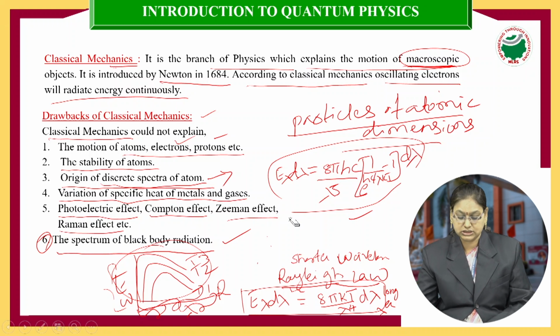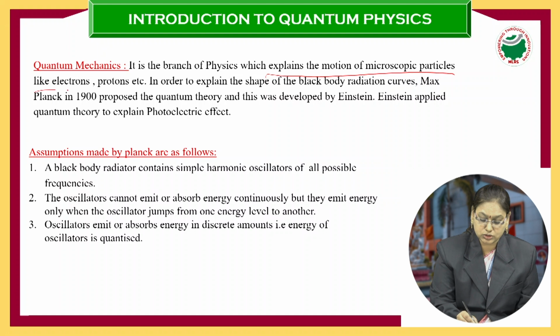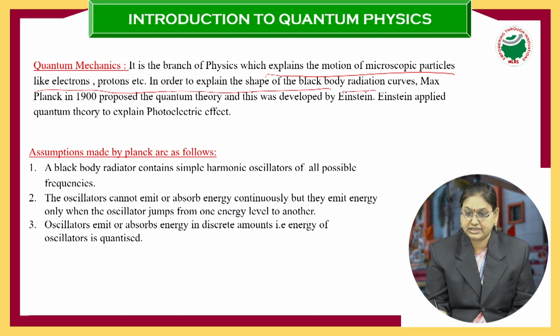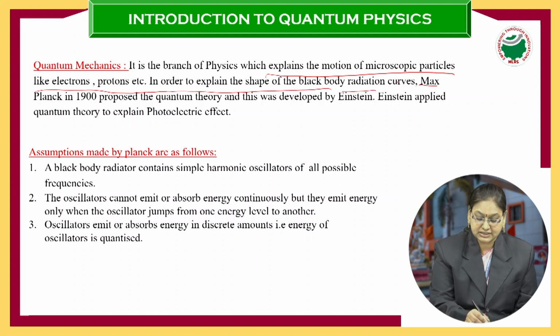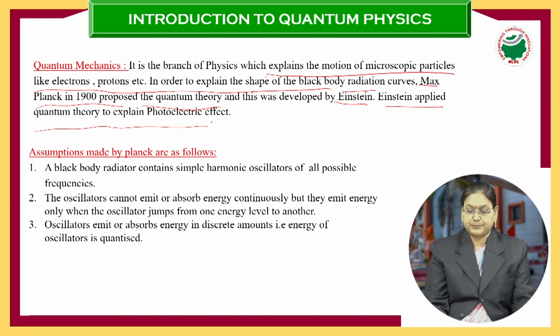Next we will see what quantum mechanics is. Quantum mechanics is a branch of physics which explains the motion of microscopic particles like electrons, protons, neutrons, etc. It developed in order to explain the shape of blackbody radiation curves. Max Planck in 1900 proposed the quantum theory. This was developed by Einstein, who used quantum theory to explain the photoelectric effect. Next we will see what assumptions were made by Planck.